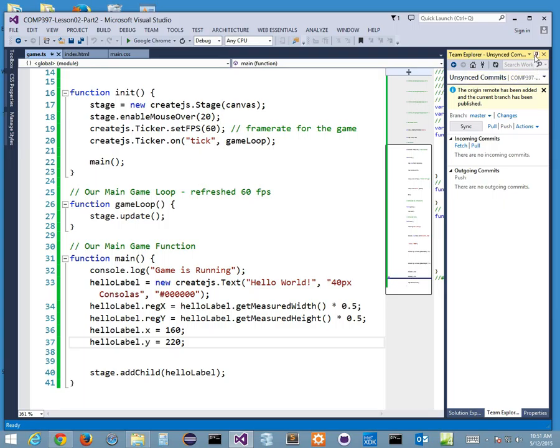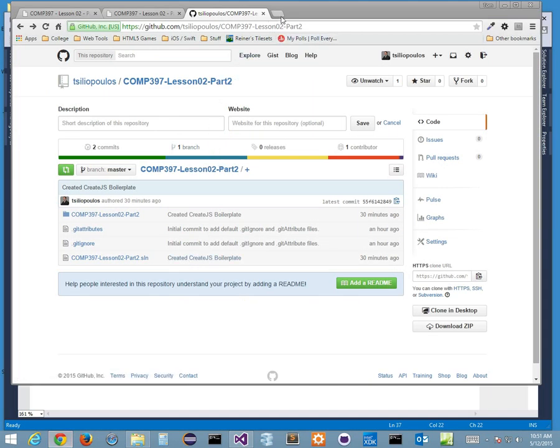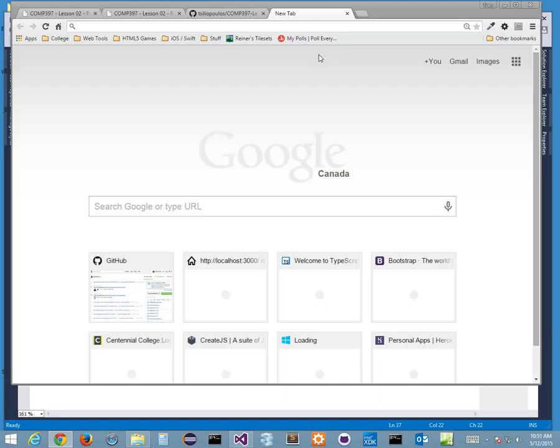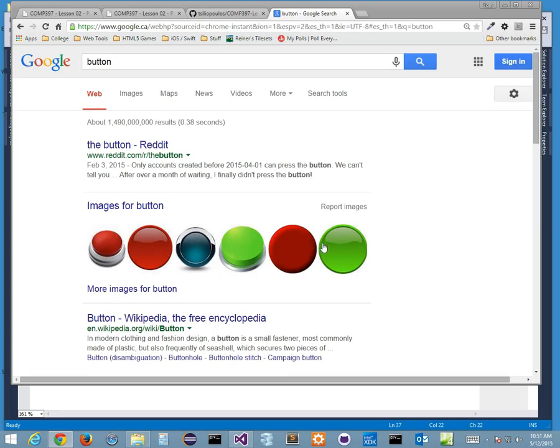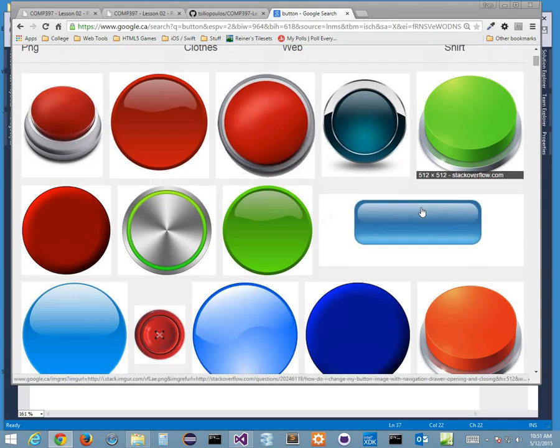I'm just going to unbuckle this one for a second and go into, I want to download an image, right? So I need a button image. So let's do a couple things. I need a button image. I'm going to go button, right? If I go button, it gives me some random images here in Google. I'm going to download a button.